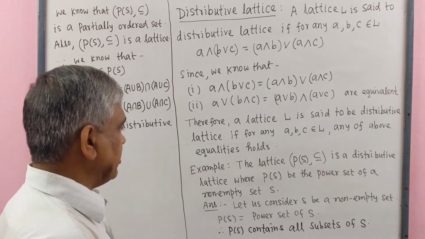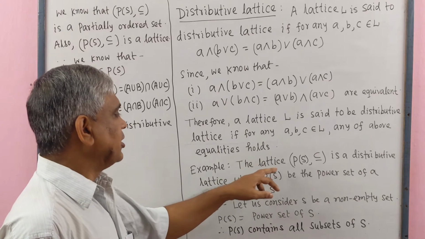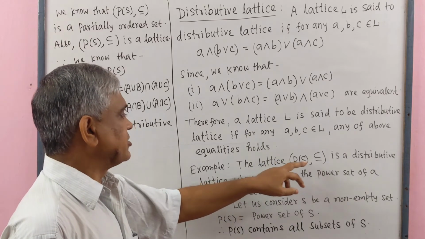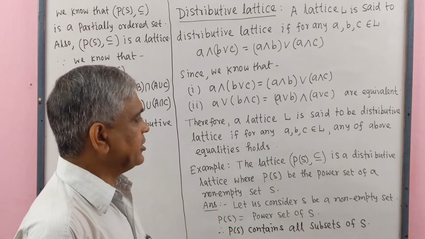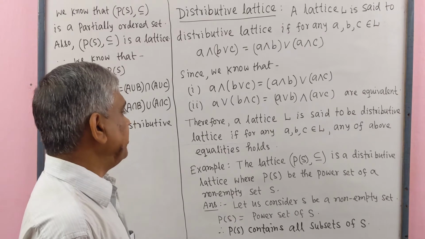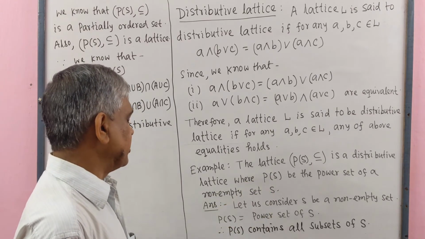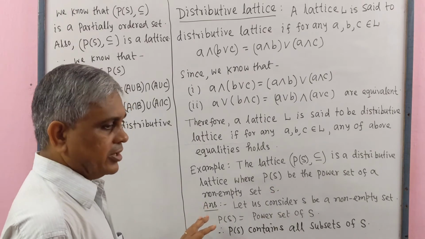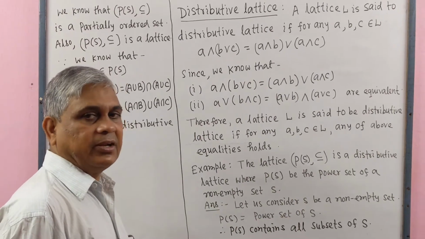Now we give an example. Example: the lattice power set of S with partial order relation subset is a distributive lattice, where PS is the power set of a non-empty set S. Answer. Let us consider S be a non-empty set.